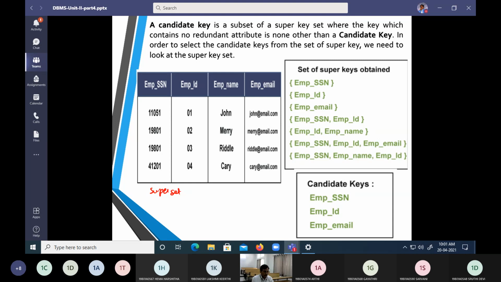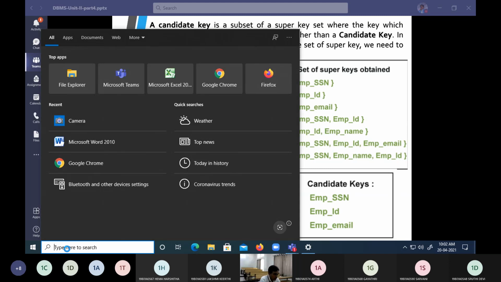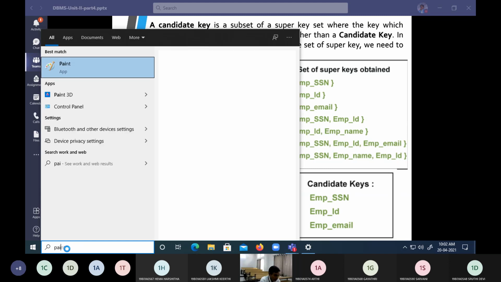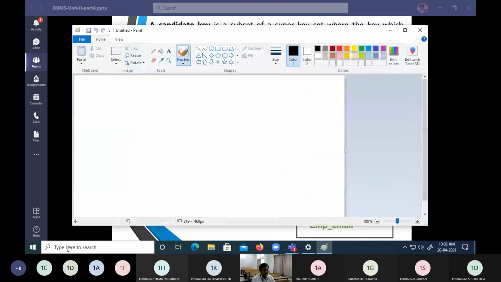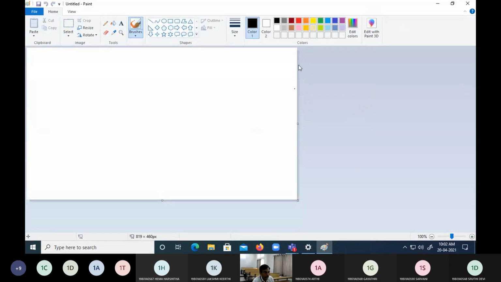Obviously the intention was it should uniquely identify rows. We should uniquely identify the rows. This is the main motto of any DBMS or whatever concepts there are.